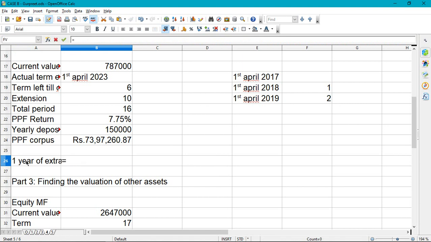I will directly put it in the formula: 6.5%, 1 year. There is no PMT, no further investment. It's just that the PPF fund will be shifted to the retirement fund without any contribution.